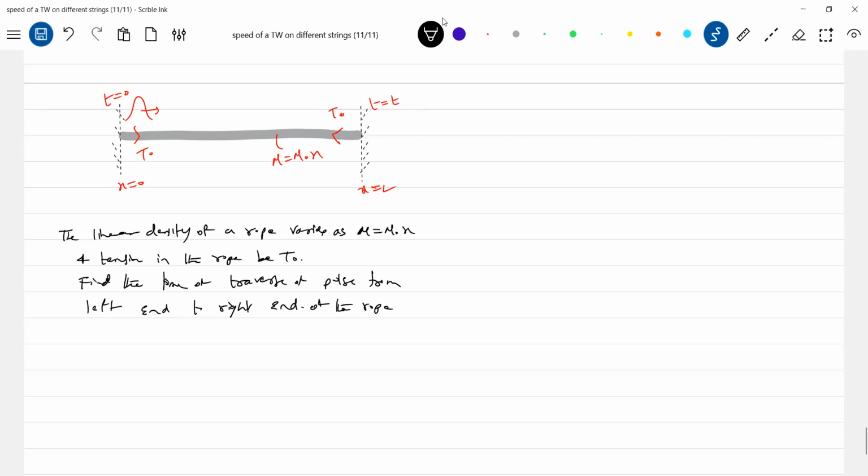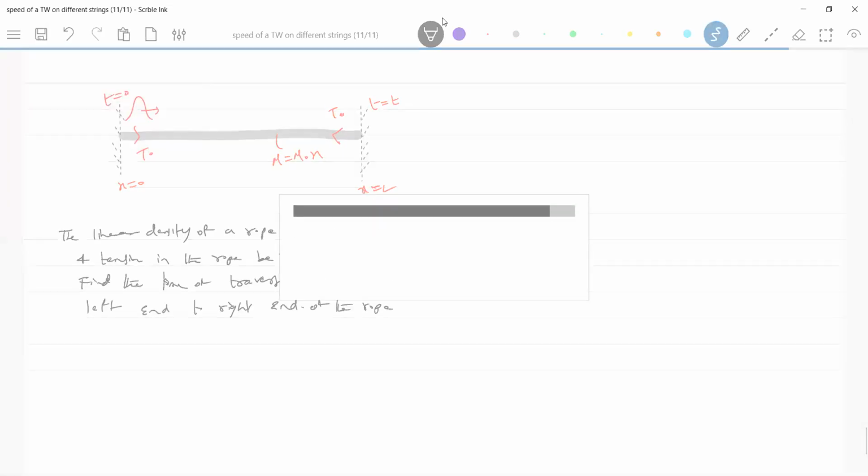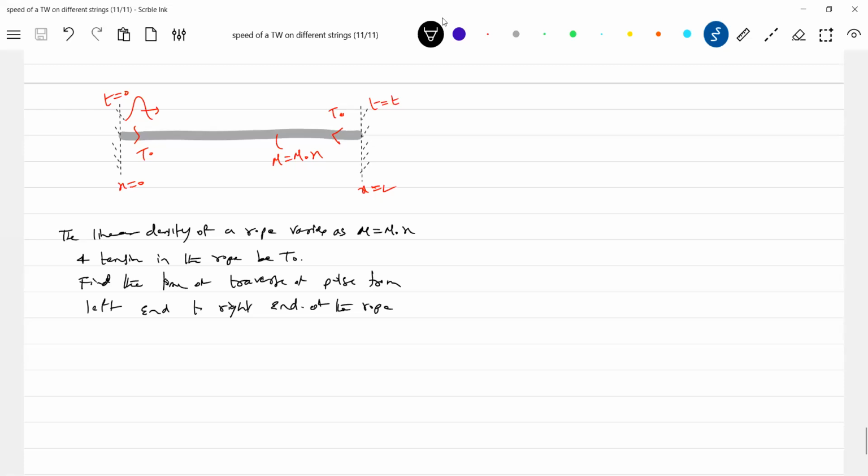Now what to do now? We have only one thing now. V equal to root of T by mu. And further, this is dx by dt, so root x.